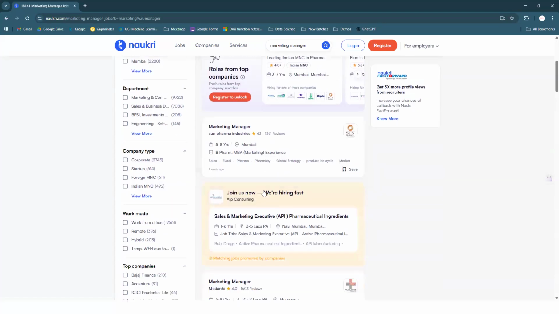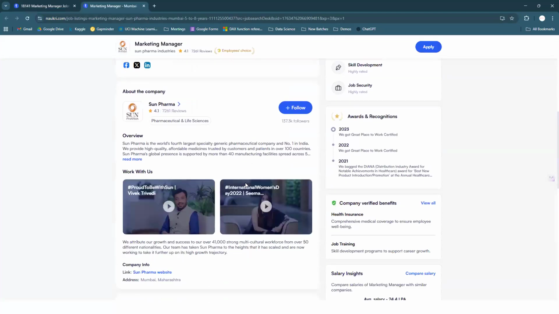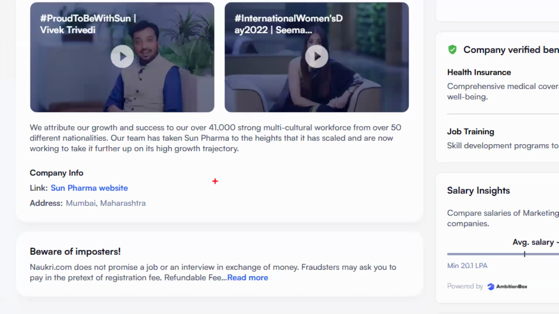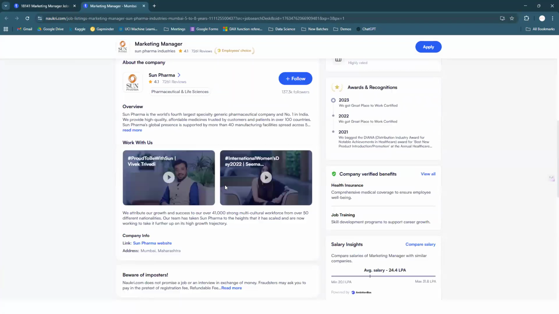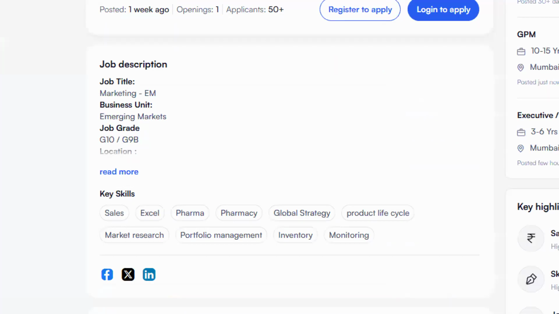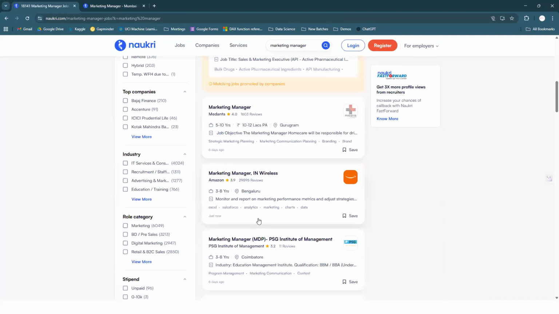Generally nowadays companies are asking, do you have any idea about some kind of AI tools? They don't post them as part of their job requirement, but when you go for interviews, they may ask them. Do you have any idea about some kind of marketing strategies?